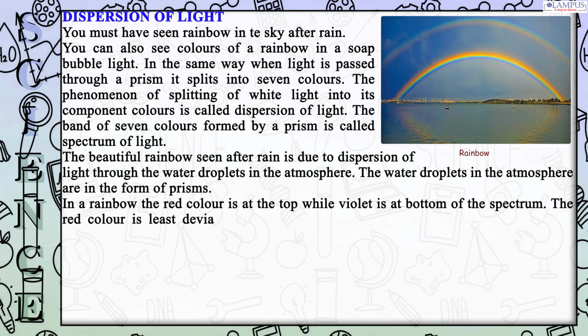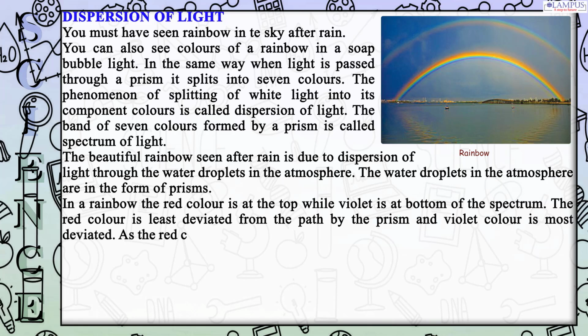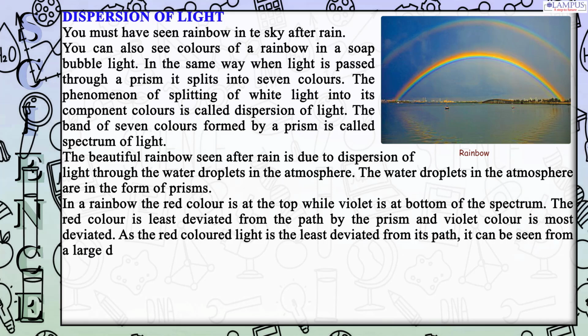The red color is least deviated from the path by the prism and violet color is most deviated. As the red-colored light is the least deviated from its path, it can be seen from large distances, so it is used in traffic signals to stop vehicles.